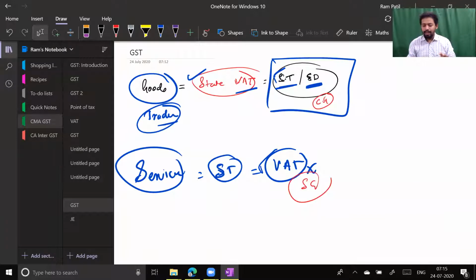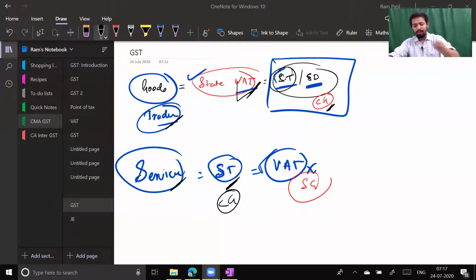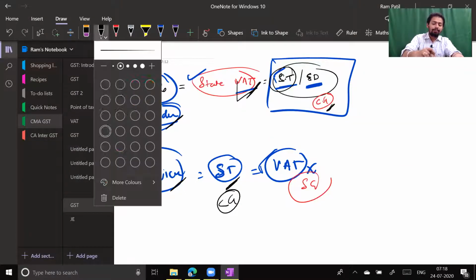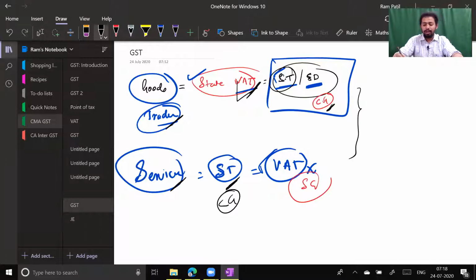Earlier, a trader was not able to get central law credit, and a service provider was not able to get state law credit. So this was the situation. As I told you, state taxes were not available as a credit against central government taxes, and central taxes were not available as a credit against state government taxes. And therefore we needed a law which can pass on the credit at both levels, or the assessee should be registered under one law.